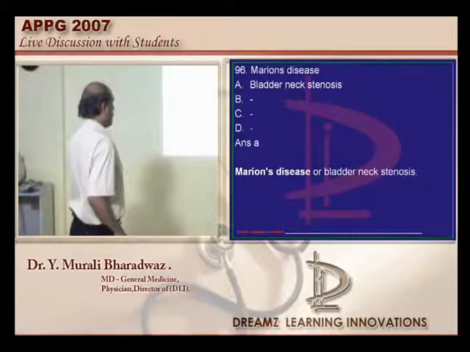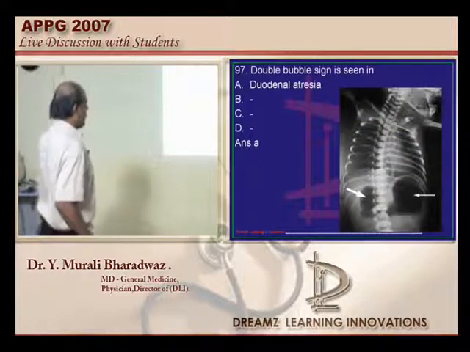Marion's disease is a bladder neck stenosis, is what needs to be remembered. Double bubble sign in the duodenal atresia.